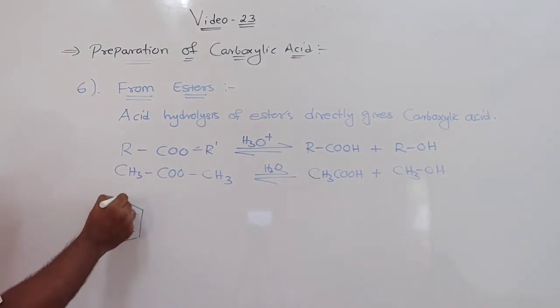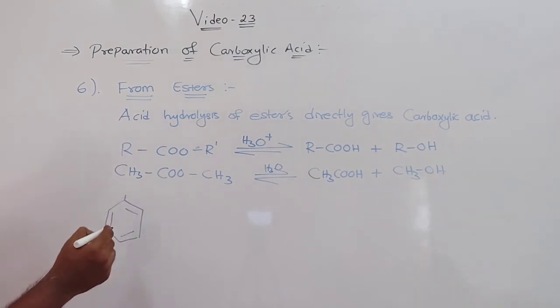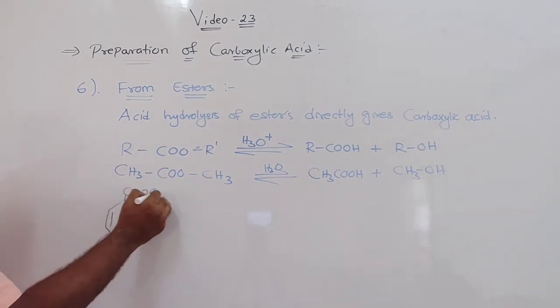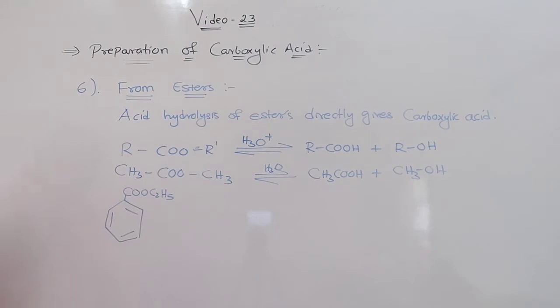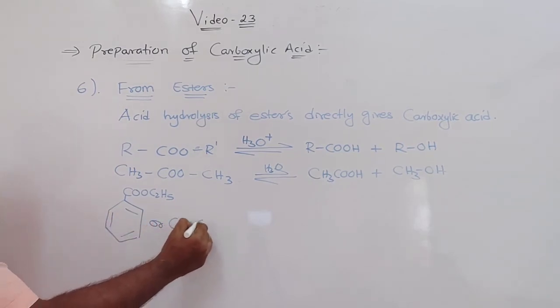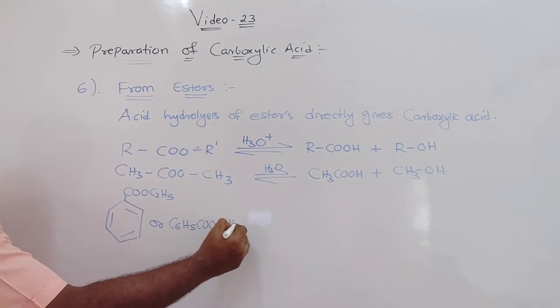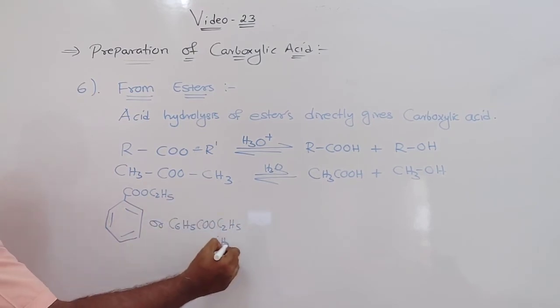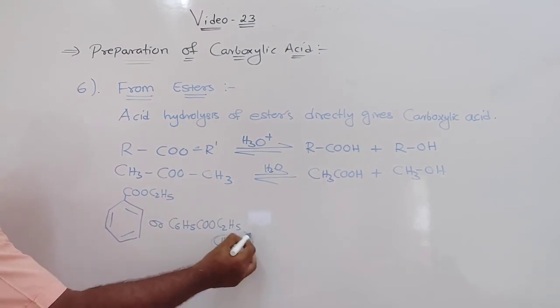Now in that they have written here C6H5COOC2H5, like this it is given in your book. Or you can also write C6H5COOC2H5. C2H5 means what? CH2CH3.